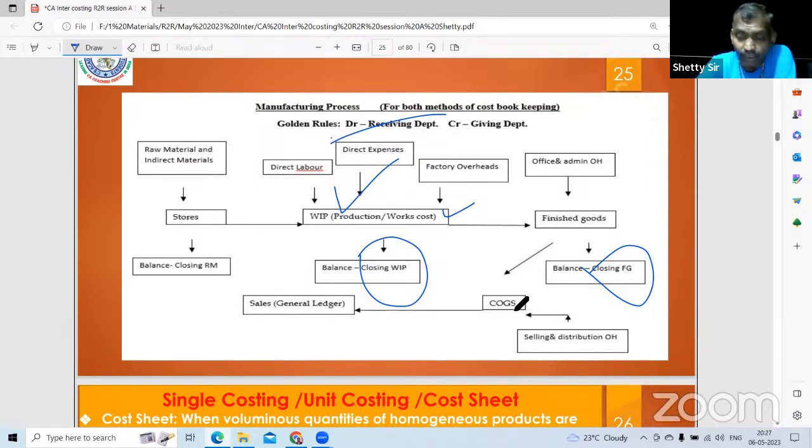So in the regular class revision material, there is a beautiful table. So what is the financial books transaction? Read it once again: pure financial books, pure integrated, pure non-integrated books. Okay, beautiful. Under integrated bookkeeping, there is no concept of reconciliation because there is only one financials, one books. Whereas in non-integrated costing books, cost sheet, financial books, financial P&L, you need to compare the same. Okay, so if the profit is not matching, you need to prepare a reconciliation statement.